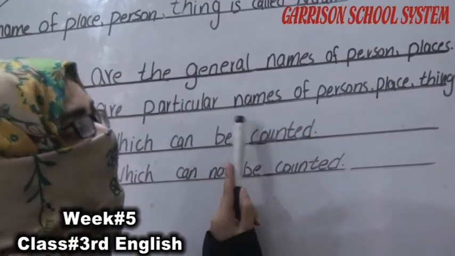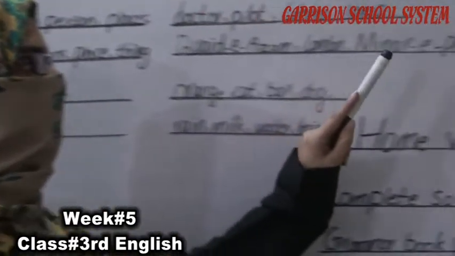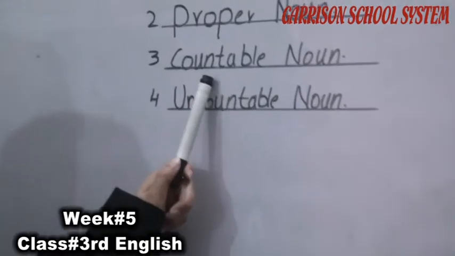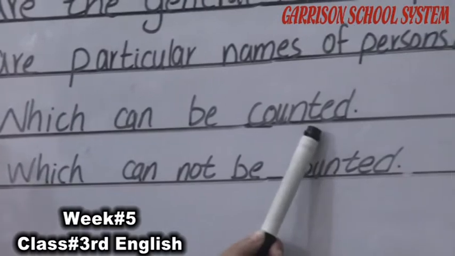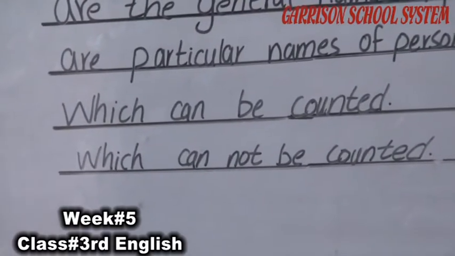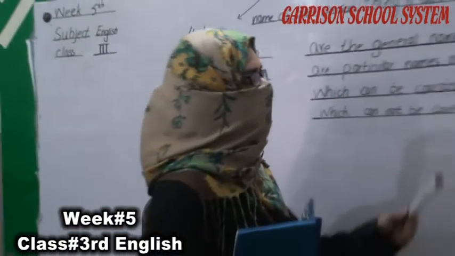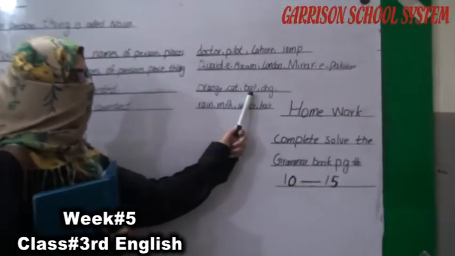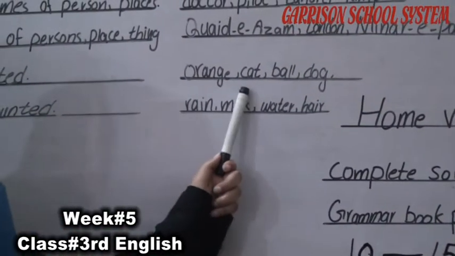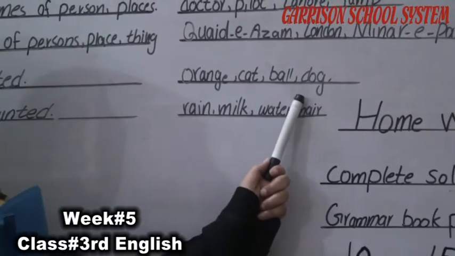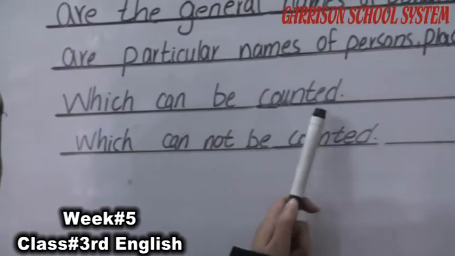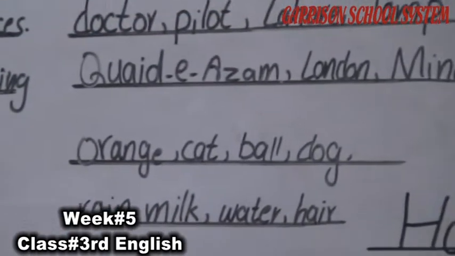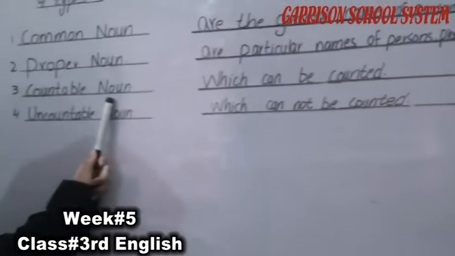उनको एक मखसूस नाम दिया गया है, like Quaid-e-Azam, London and Minar-e-Pakistan. Place है Minar-e-Pakistan. Now next one is about the countable noun. Countable nouns which can be counted, means those things which can be counted, like orange, cat, balls, dog. Like 2 oranges, 3 cats, 3 balls, 4 dogs. They can be counted. So that's why, which can be counted, like orange, cat, ball and dog. These are the countable nouns.